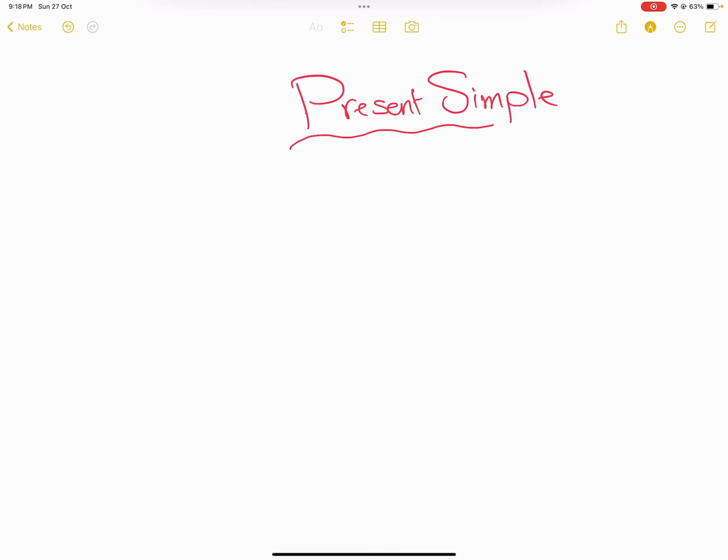Before we dig deeper into the present simple, there are two things that you need to know about any English tense. The first thing is the use: when do we use this tense? And the second thing is what will happen to the verb in this tense.